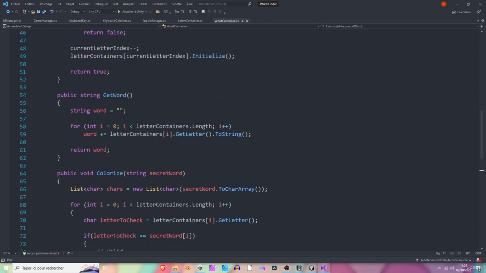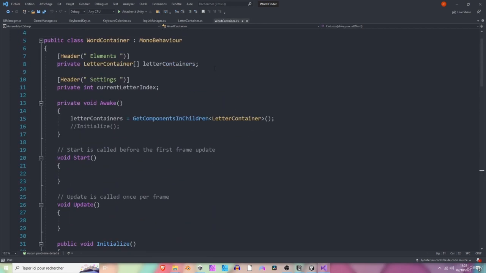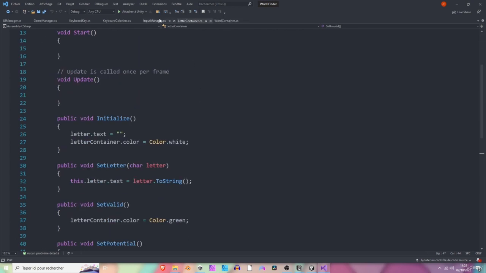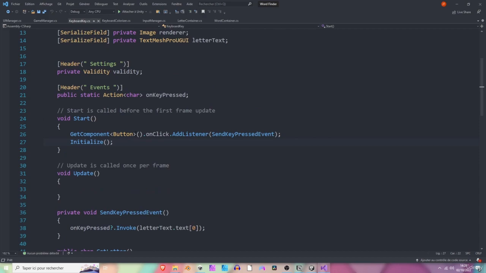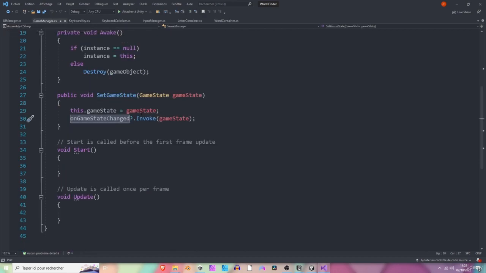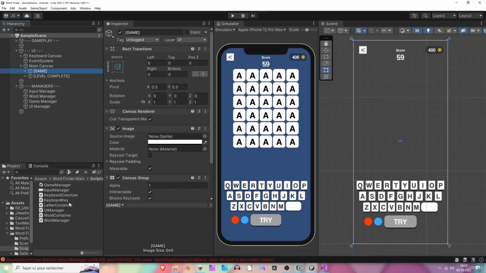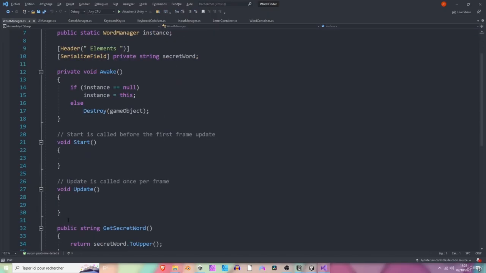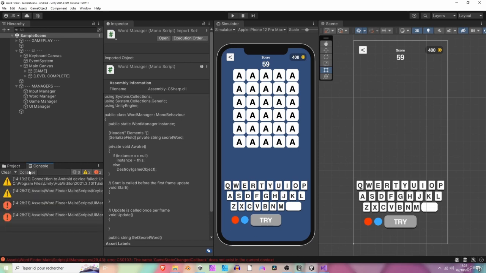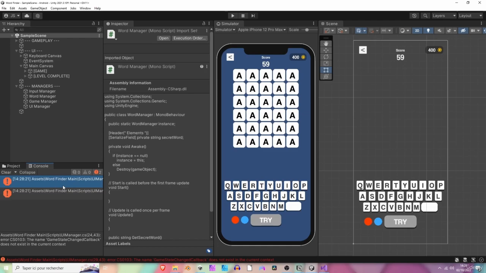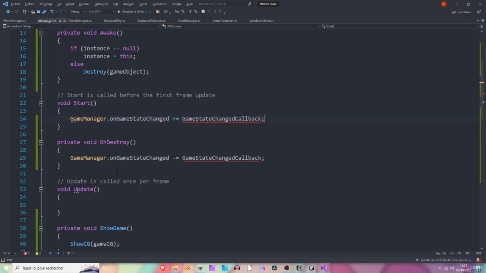Do we have some other ones? Not here, nor here. Okay, keyboard colorizer maybe? No, not here. Okay, I think that was the only ones. Maybe in the word manager. Nope. So yeah, I think we are good now. Okay, so we have an error. It's normal. We need to create that method.